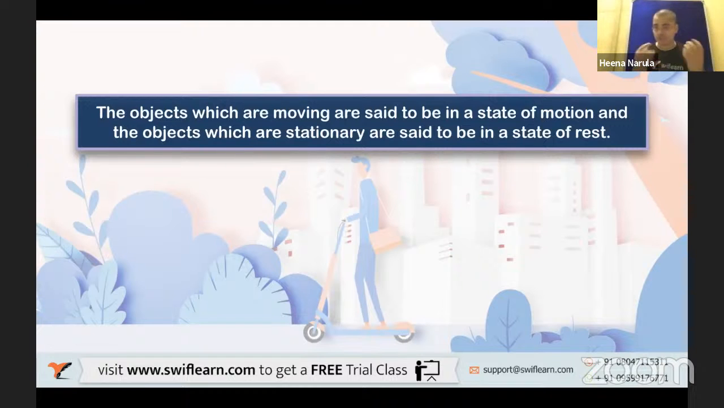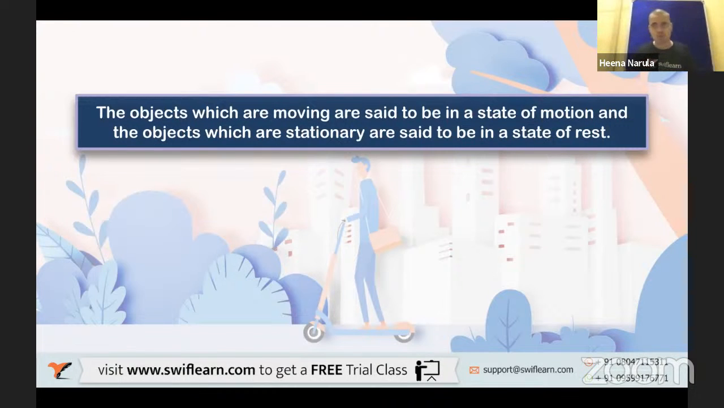Stationary means their velocity is zero exactly, right? Now the main difference between the moving and the stationary objects is this. What is that? The objects which are stationary have zero velocity, right? And the objects which are moving will have some definite velocity. That's the main difference you can see. There is another way also to identify which object is in motion and which object is in a stationary condition.